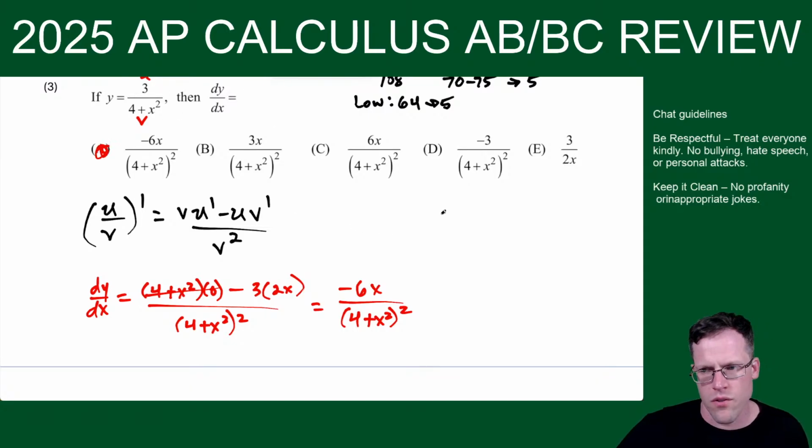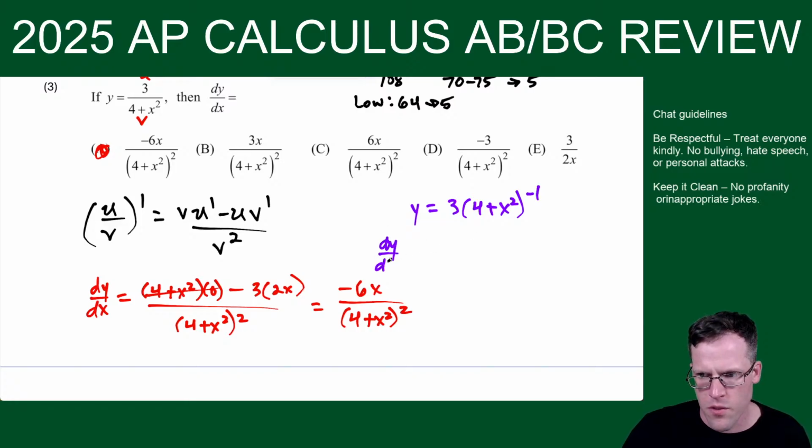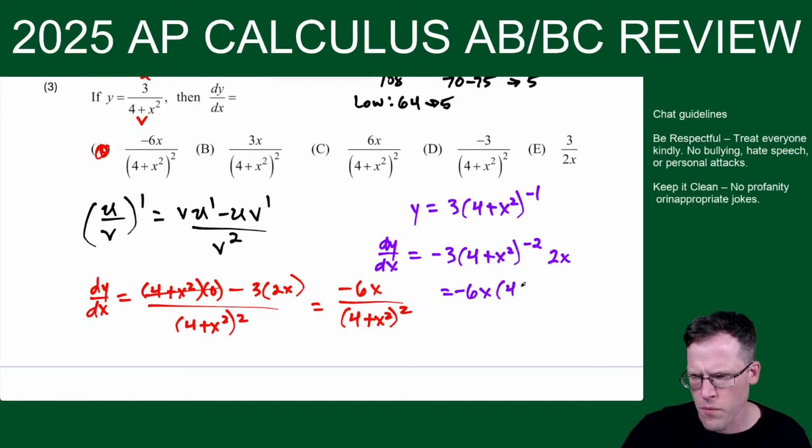Alternatively, what you could do is say y equals 3 times 4 plus x squared to the negative first, and you could use the chain rule. So you could go dy dx equals negative 1 comes down to make negative 3, 4 plus x squared to the negative 2, and now the derivative of the inside is 2x. And you see how you get negative 6x times 4 plus x squared to the negative 2, which is the same exact thing as this in red.